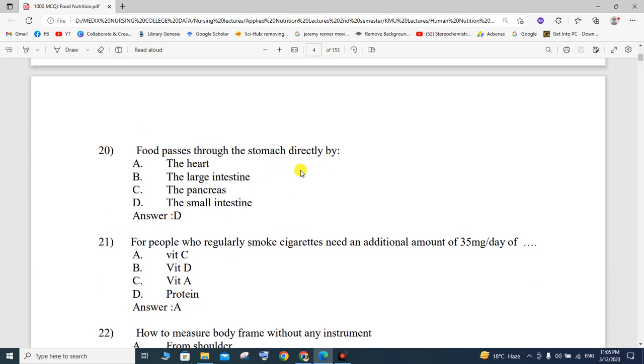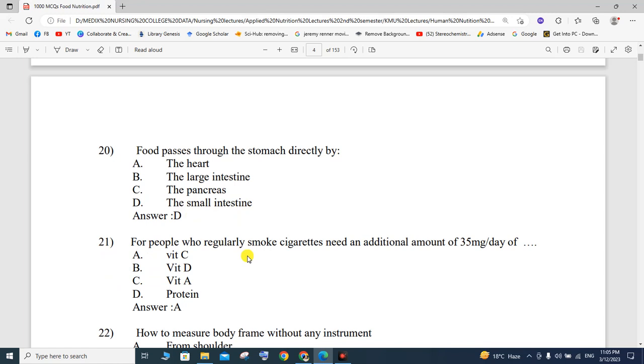Food that passes through the stomach is directed to the heart, the large intestine, the pancreas, or the small intestine. When the food has passed through the stomach, it is directed to the small intestine, mostly the duodenum, which is the first part of the small intestine, and it has a large surface area. Therefore, the absorption is also higher over there. So food passes through the stomach directly into the small intestine. The correct option is D, the small intestine.